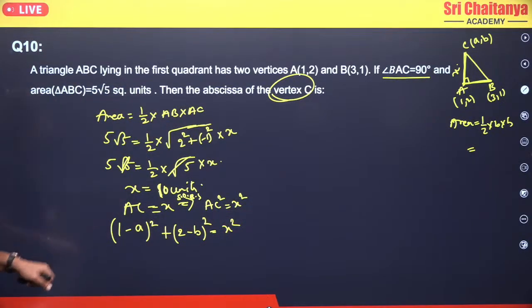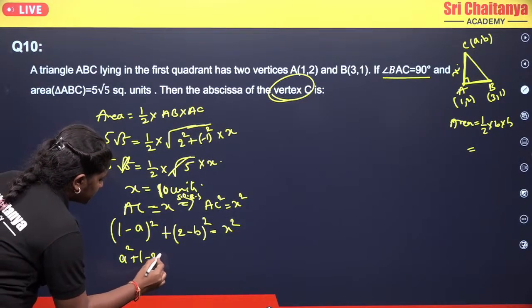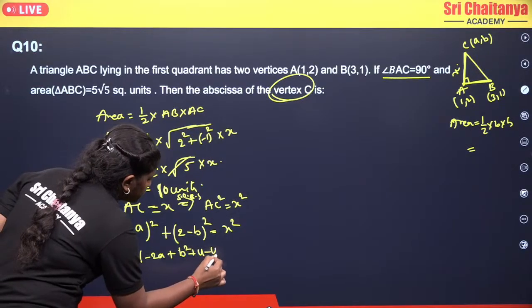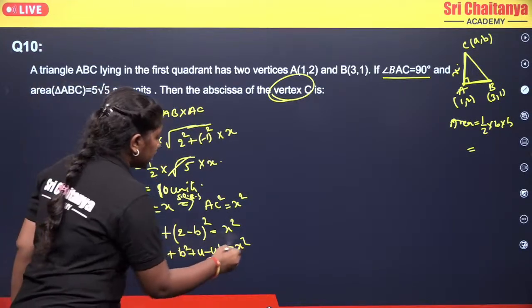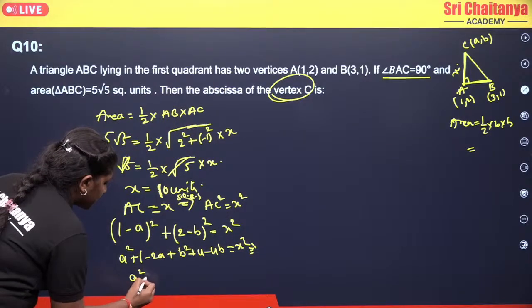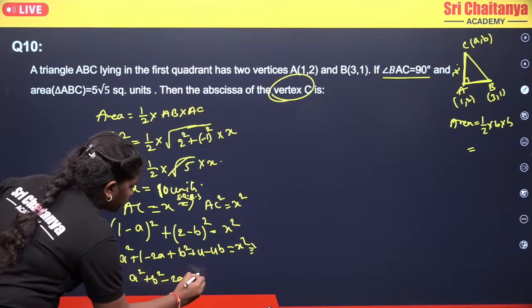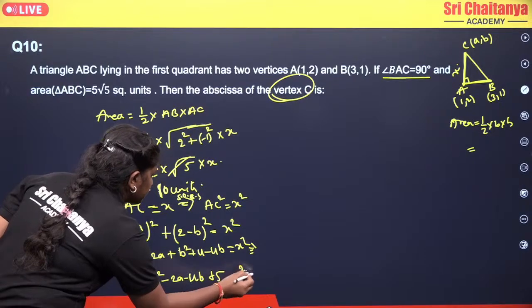Now A square plus 1 minus 2A plus B square plus 4 minus 4B equals X square. So it becomes A square plus B square minus 2A minus 4B plus 5 equals 10 square.